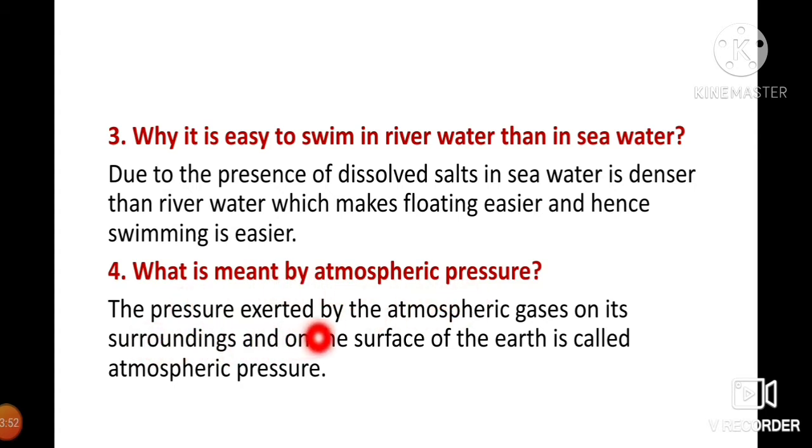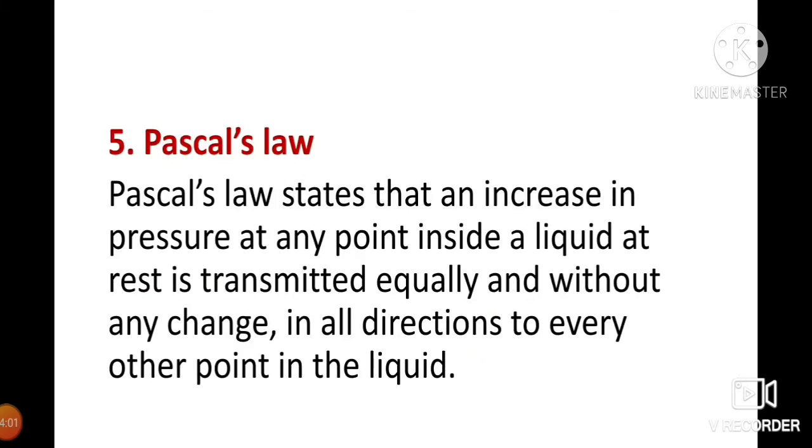The pressure exerted by the atmospheric gases on its surroundings and on the surface of the earth is called atmospheric pressure. Fifth question, Pascal's law. Pascal's law states that an increase in pressure at any point inside a liquid at rest is transmitted equally and without any change in all directions to every other point in the liquid.